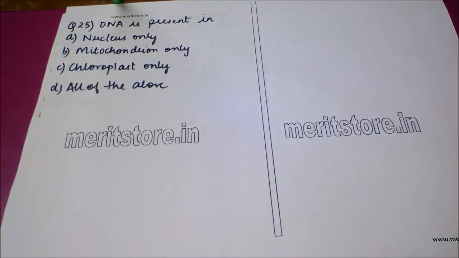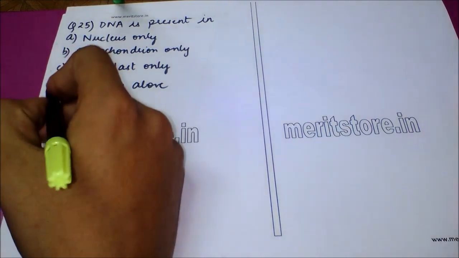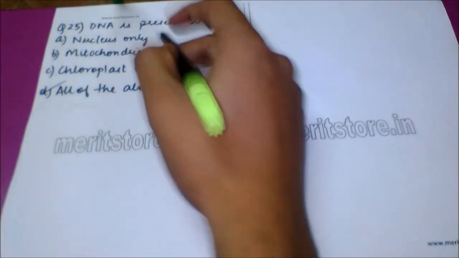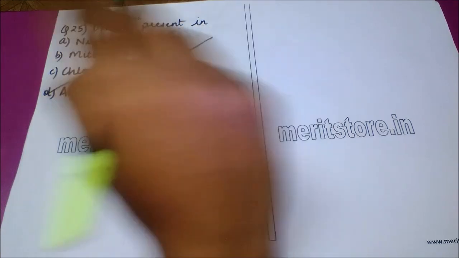Next question is, DNA is present in option A, nucleus only. Option B, mitochondrion only. Option C, chloroplast only. And option D, all of the above. The correct answer to this question is option D, as we can notice the presence of DNA in all three, that is nucleus, mitochondrion and chloroplast.